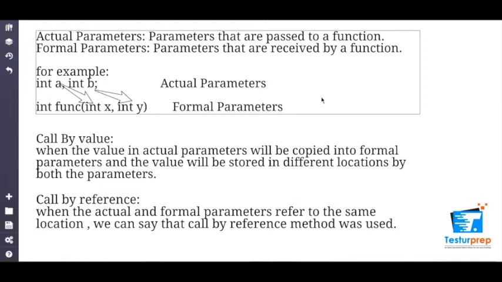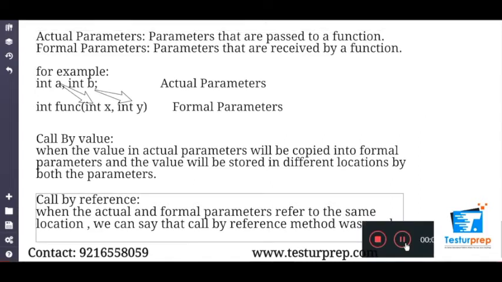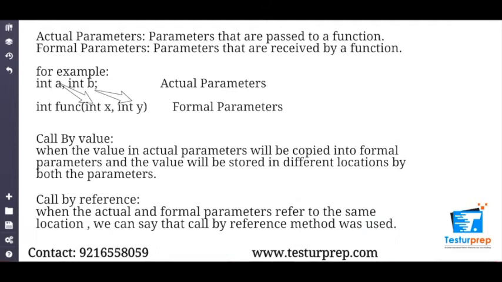So when I create a function add and then assign variables int x and y, a will be referred to as x in the function and b will be referred to as y in the function. So these are the parameters that are actually assigned, whereas the function takes another set of formal parameters inside the function. Hence this is the actual parameter, the one we have created, and formal is the one that is taken by the function. Now let's understand what call by value and call by reference is.